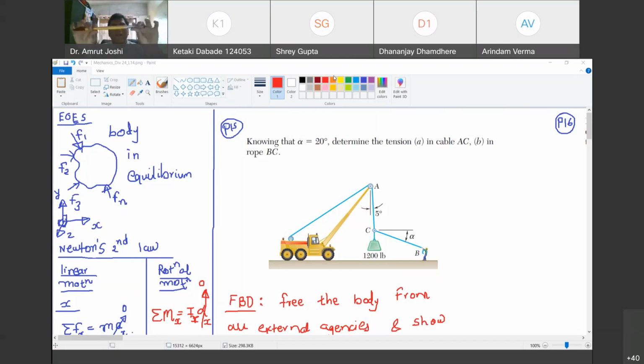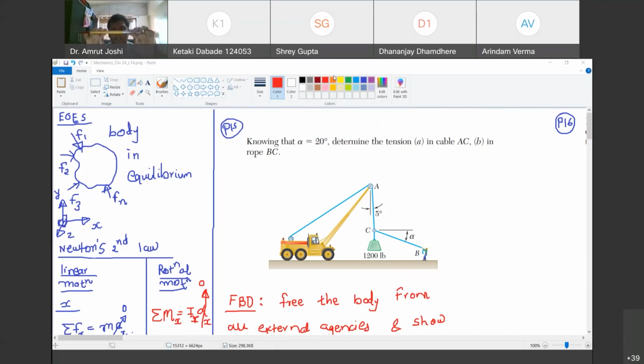Merely looking at my hands and this brush, you will not be able to make out whether this brush is carrying tensile force or compressive force. Do you agree with me? Yes, sir. So what should I do so that I understand whether I was applying a tensile force or compressive force? The first way is I will observe whether this paintbrush expands or contracts. Do you agree with me? Yes, sir. So if it expands, I must be applying tensile force. If it contracts, I must be applying compressive force.